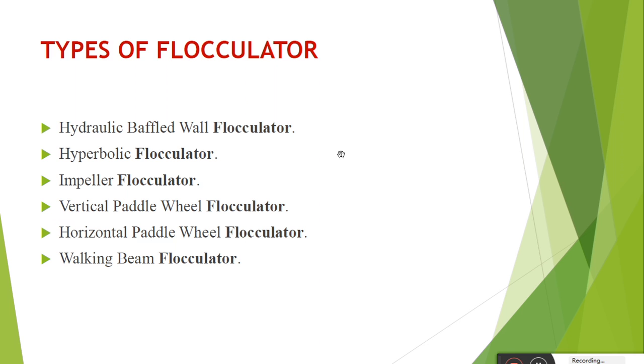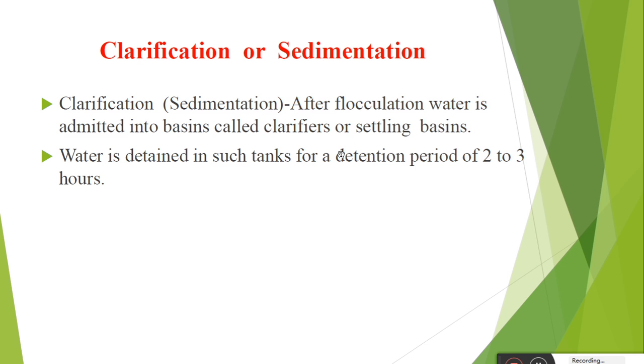The last stage in the coagulation process is clarification, or we can also call it sedimentation. After flocculation, water is admitted into a basin or tank.